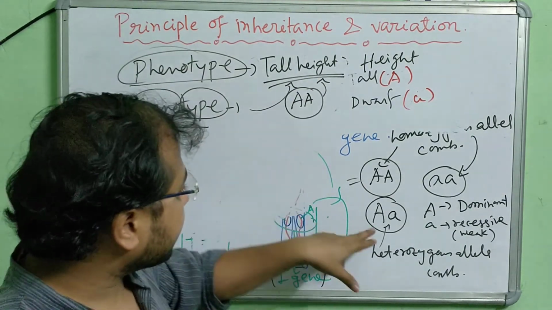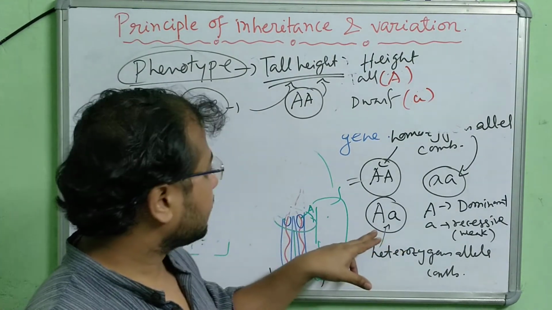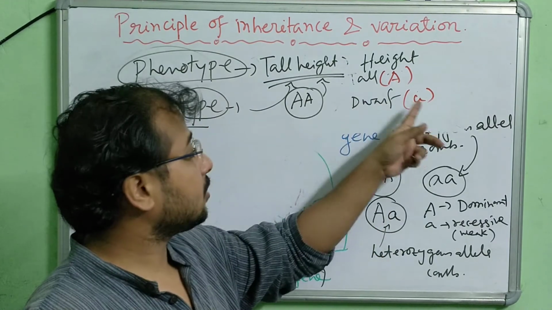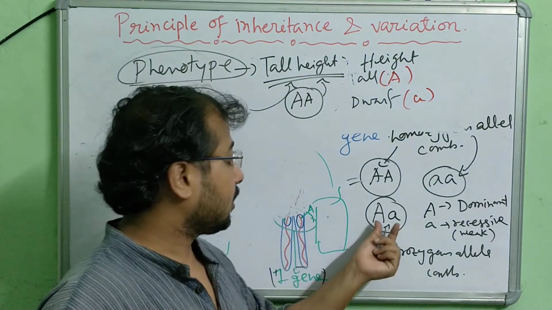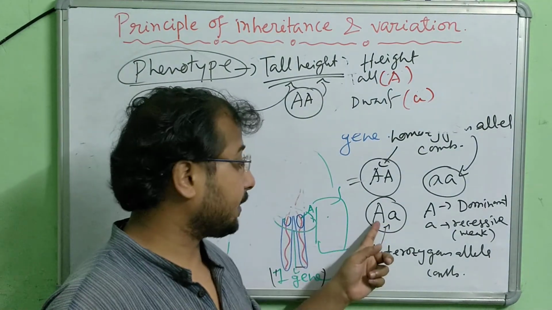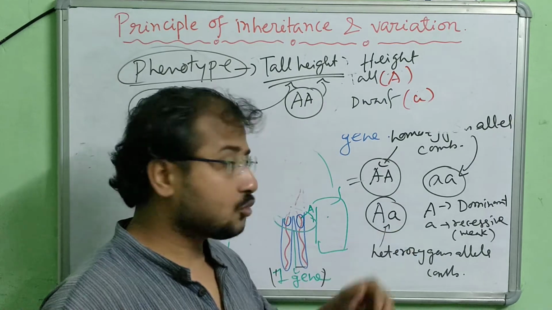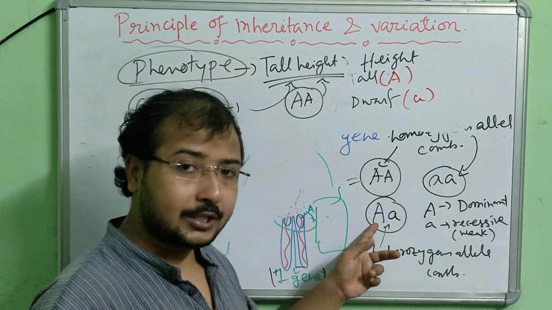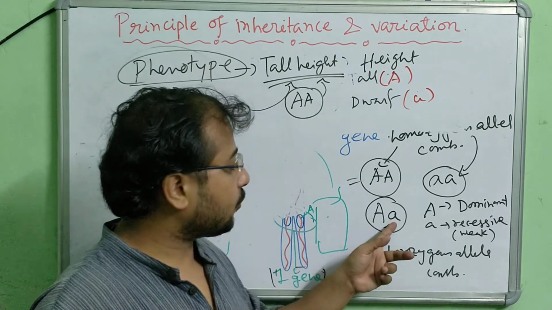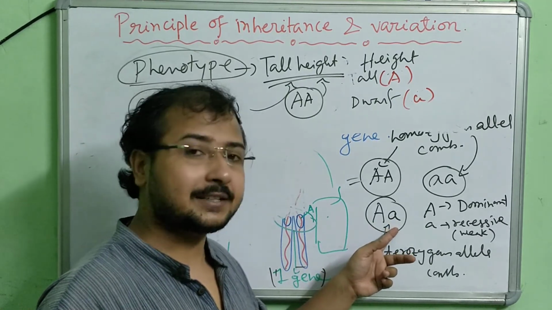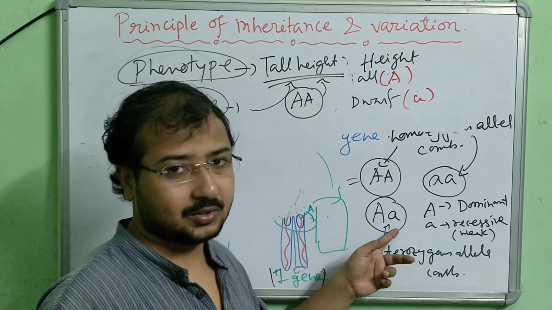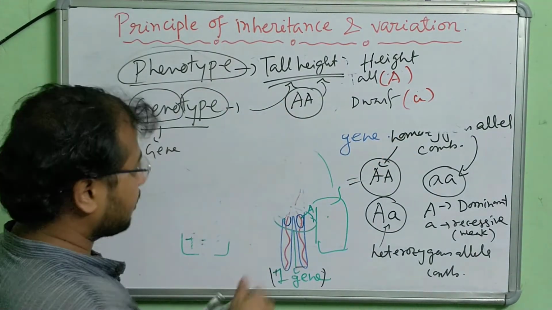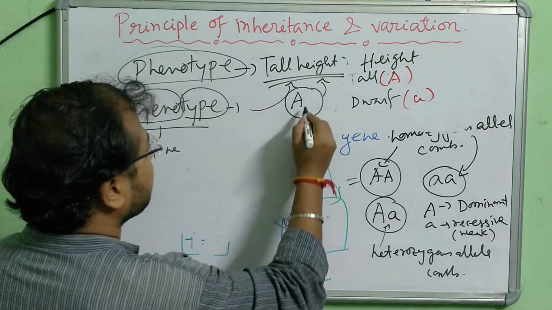Now see, I can write this one also. Why? Capital A means tall, small a means dwarf. Now one capital, one small is there. So capital means dominating, and this one is recessive, meaning weak. So obviously this allele is going to dominate over the weak allele. So which character is going to express? Tall. So the gene may be this or the gene may be this.